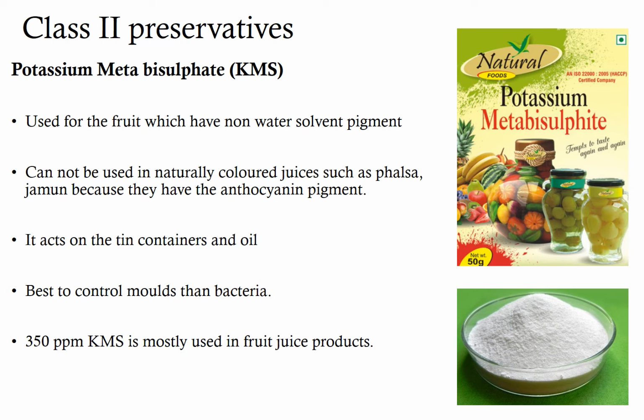Usually potassium metabisulfite releases sulfur dioxide, and it is used for fruits which have non-water soluble pigments. For example, your tomato, your watermelon. So the fruits which don't contain anthocyanin or water soluble color, for those fruits you can use your potassium metabisulfite. It cannot be used for any naturally colored juices such as falsa, jamun, pomegranate because of their anthocyanin pigment.